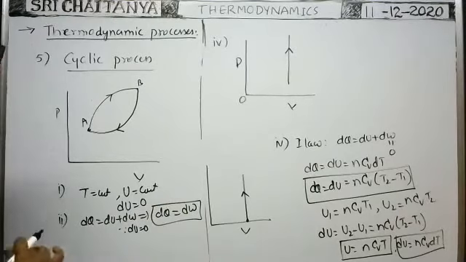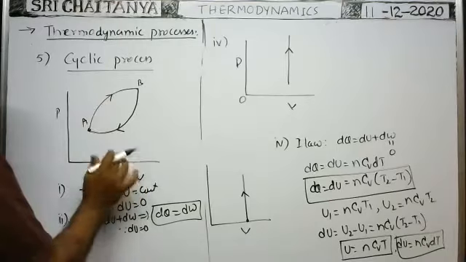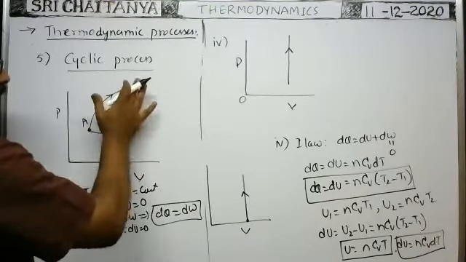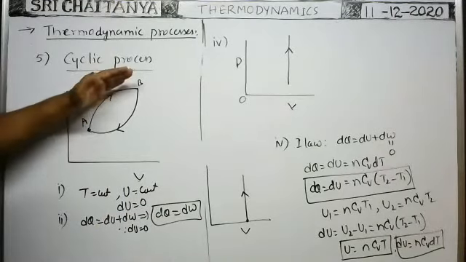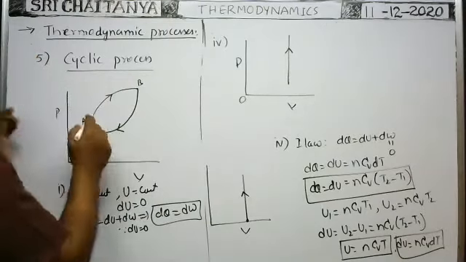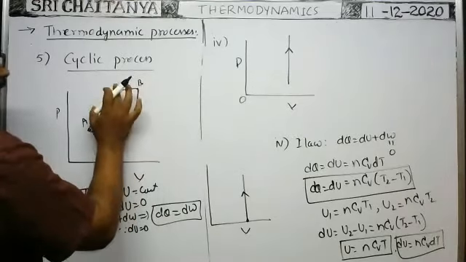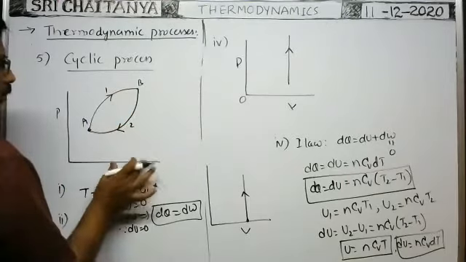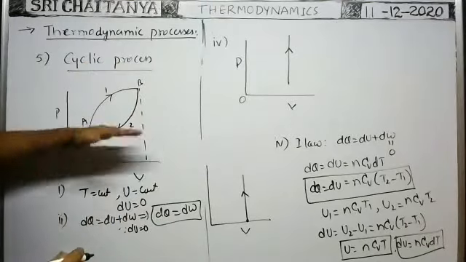In this case, what is the external work done? You see here, in the PV graph, in this cyclic process from A to B, expansion of the gas takes place. That's why the work done is positive from A to B. Now to find the external work done, we have to find the area under AB, the area under this first graph and the volume axis.